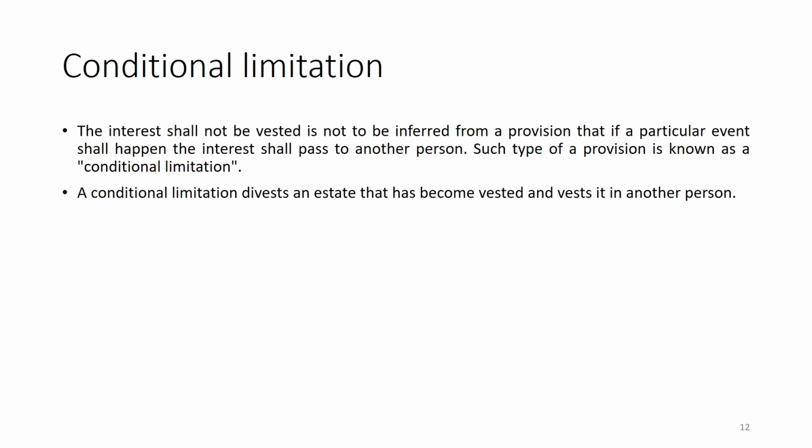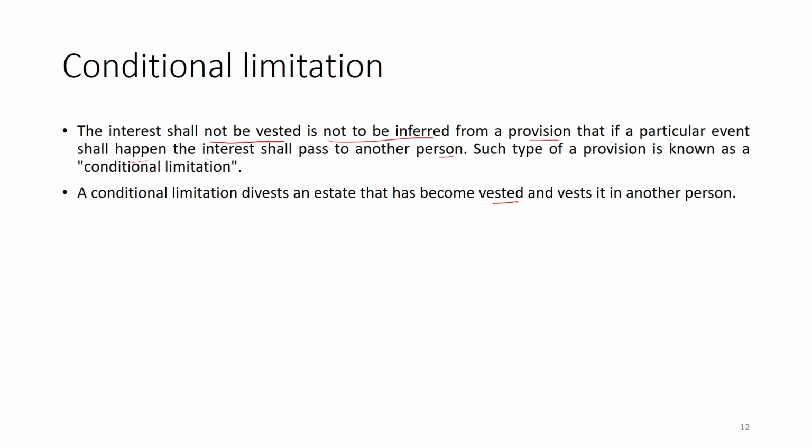Such a provision is known as conditional limitation. The conditional limitation divests an estate that has become vested and vests it in another person.